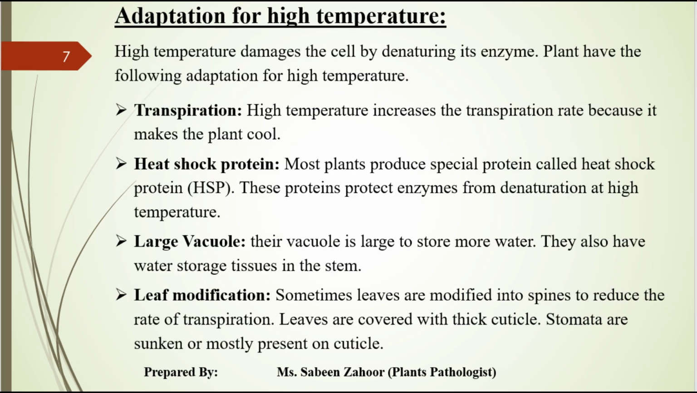Now the adaptation for the high temperature. What will happen when a plant copes with high temperature, right? When the conditions are unfavorable for the growth of the plant, in the unfavorable condition the plant has to survive at a high temperature. They have to follow some adaptations. High temperature damages the cell by denaturing its enzymes. Plants have the following adaptations for high temperature.